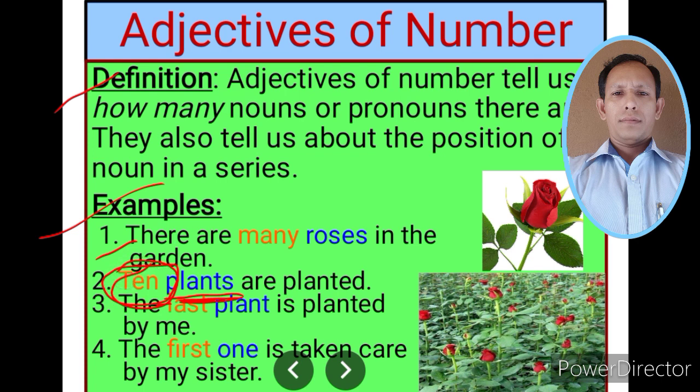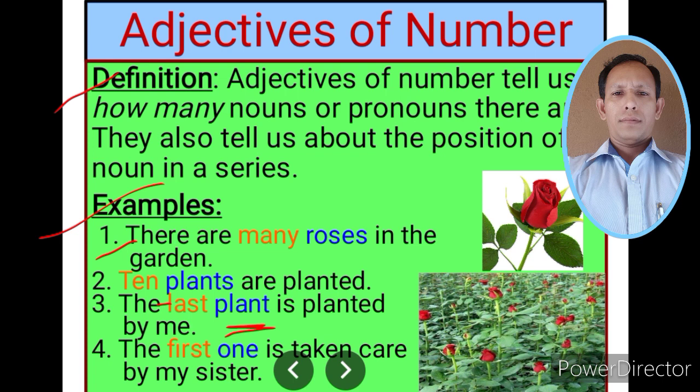Let us proceed with the third sentence. The third sentence is: The last plant is planted by me. Here the noun is plant, the last plant. Remember the second part of the definition. They also tell us about the position of a noun in a series.